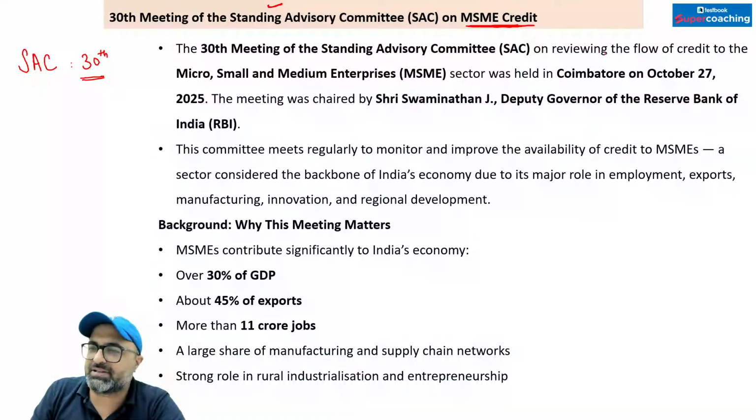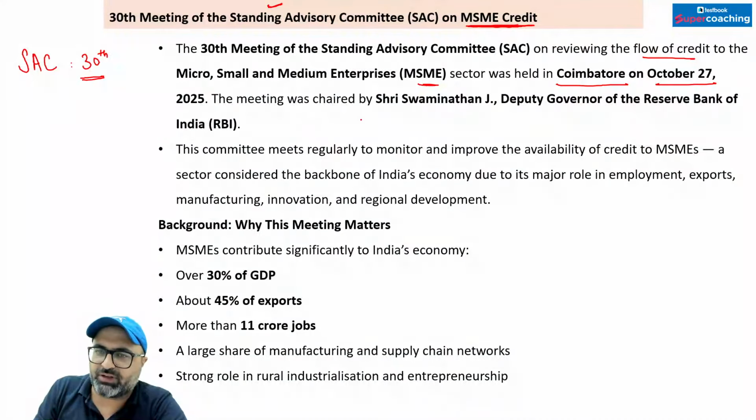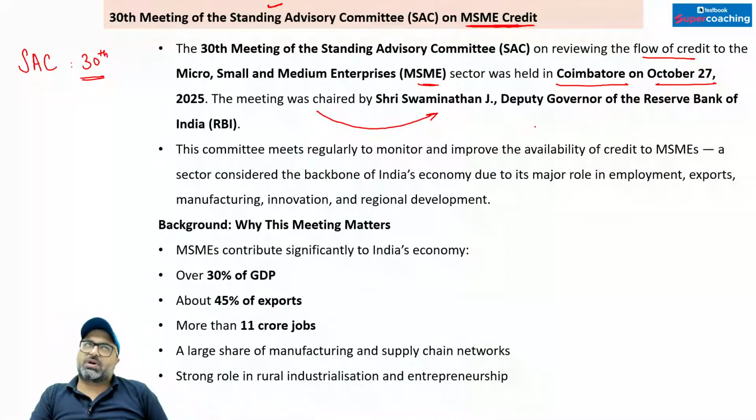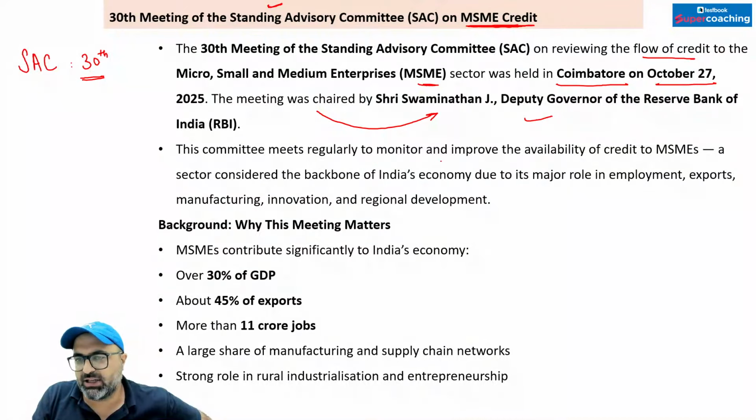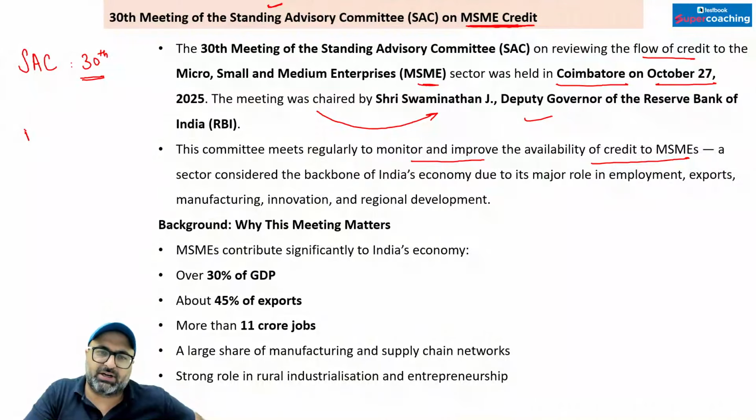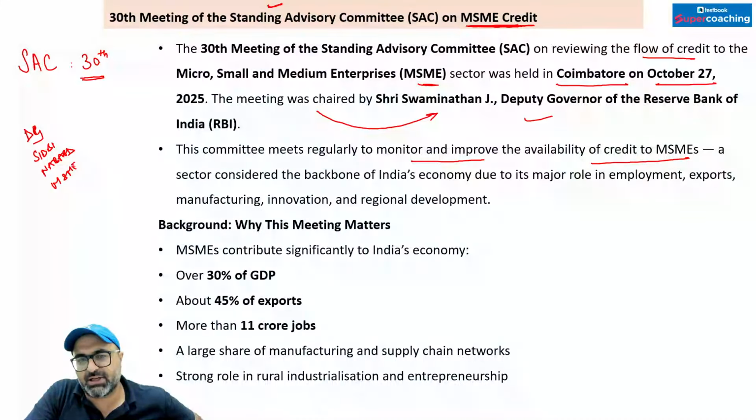30th meeting of the Standing Advisory Committee on reviewing the flow of credit to micro, small, medium enterprise sector was held in Coimbatore on 27th of October 2025. Remember that this meeting was chaired by Swaminathan Janakiraman, he is the Deputy Governor of RBI. This committee meets regularly to monitor and improve the availability of credit to MSMEs. It included representations from SEBI, NABARD, Ministry of Small and Medium Enterprises, as well as Ministry of Finance and many more.